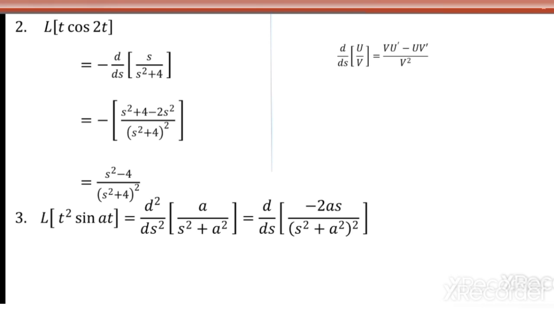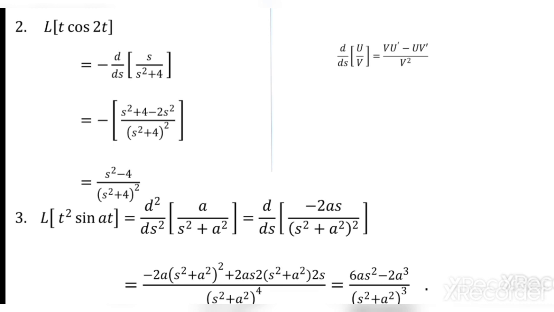Again differentiate: denominator square, again s square plus a square to the power 4, minus 2as into denominator s square plus a square the whole square into derivative of numerator minus 2a, minus of minus 2as, that is plus 2as into derivative of denominator, 2 times s square plus a square into inner term, that is s square plus a square, derivative is 2s, that's why it is 2s into 2as into 2 times s square plus a square.